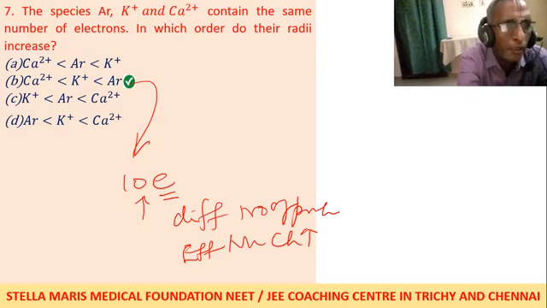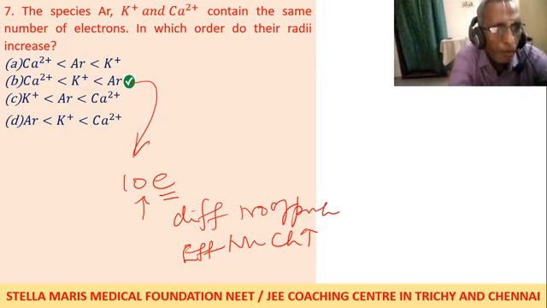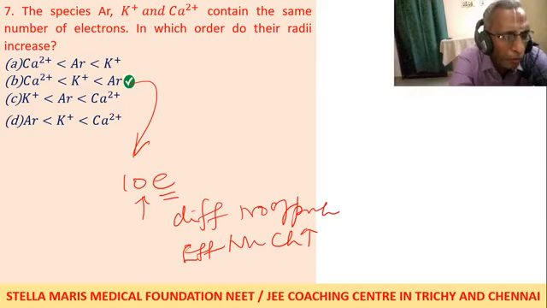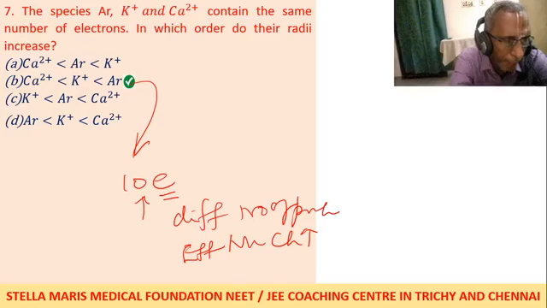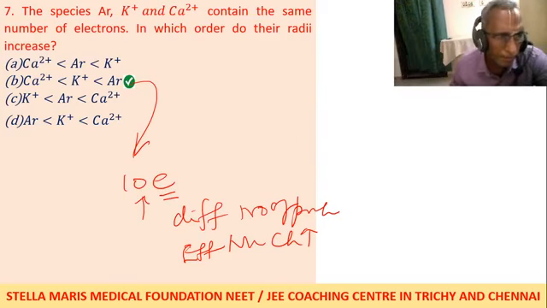Please make a note. Radius of the cation is less than radius of the neutral atom. In choice A you have mentioned the neutral atom comes in between. So generally the neutral atom has a maximum size. Cation has a lower size. Higher the charge on the cation, lower is the size. So this one.